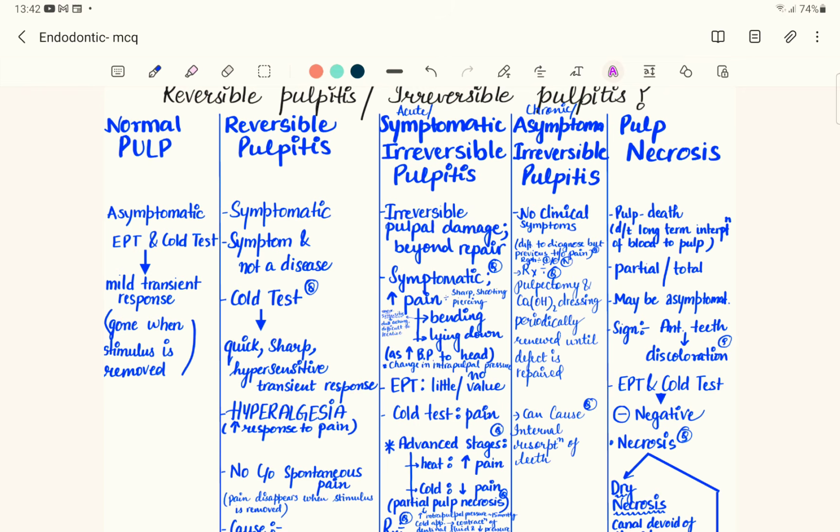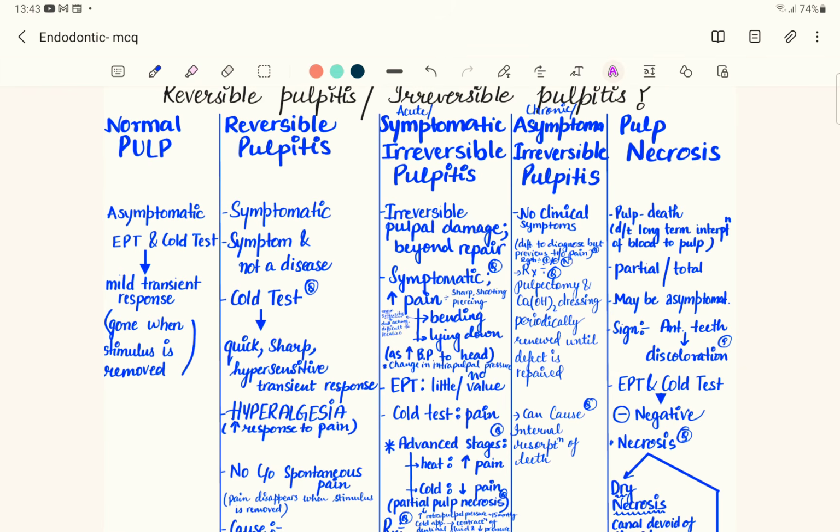But in case of a tooth with reversible pulpitis, the patient will all of a sudden jump in pain once you apply the cold stimulus. And once you remove the cold stimulus, the patient will have a normal teeth. So the pain goes away. Once you remove the stimulus, the pain disappears. So that means the patient is having a hyper response to the pain. Such a condition is known as hyperalgesia. Hyper means there is increase in the response. Algesia means to the pain.